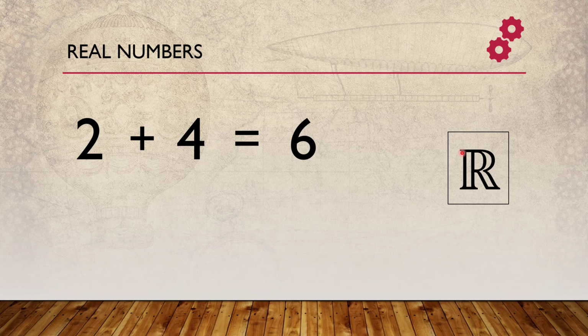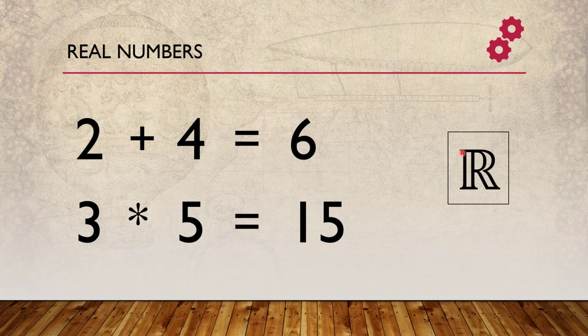Let's take another real number 3 and multiply it with 5. Whether we multiply 5 with 3 or 3 with 5 does not make any difference, but we are doing a multiplication with a scalar. And then we get 15, which is another real number.